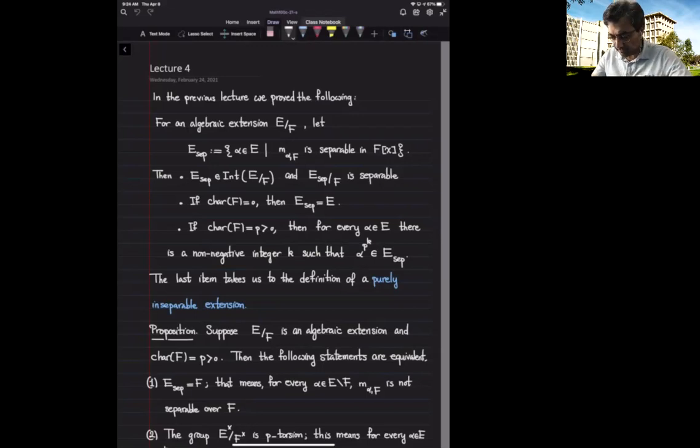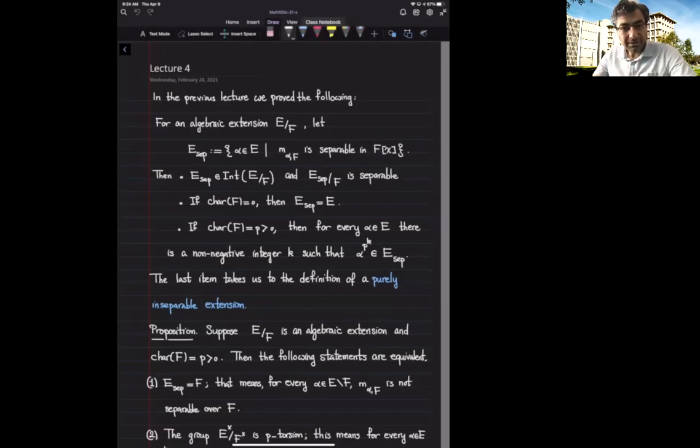extension. In fact, again, by looking at the definition, we see that if K is an intermediate subfield and K over F is separable, then all the elements of K are going to have separable minimal polynomials, and therefore K would be a subset, a subfield of E sub sep. So E sub sep is the largest intermediate subfield of E over F which is separable over F.